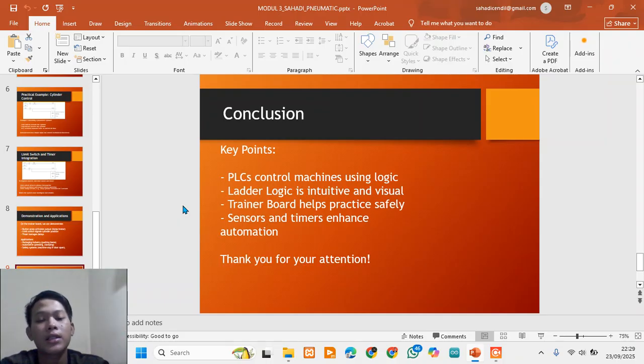Master logic and factory logic on the trainer board. PLCs are used for real-world applications in industries ranging from manufacturing to robotics.